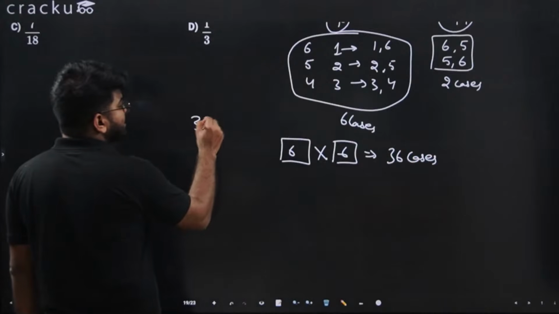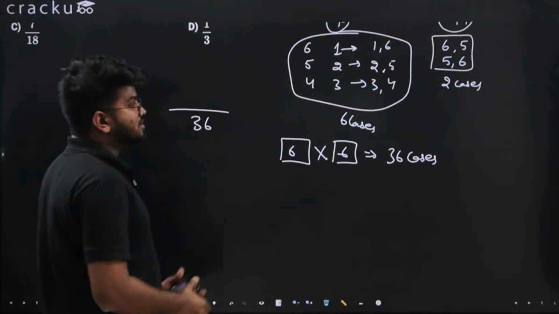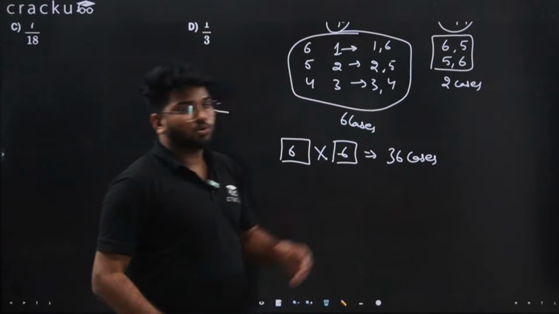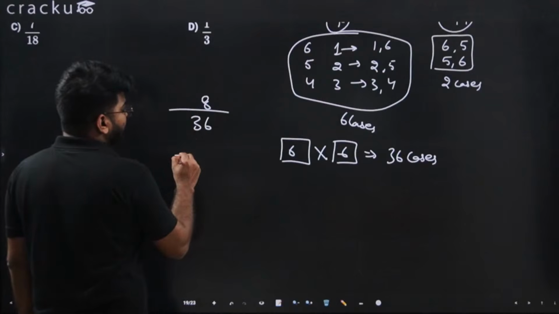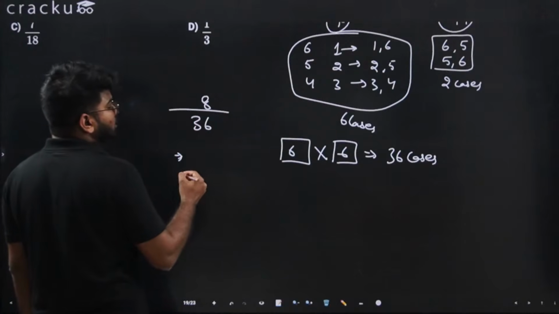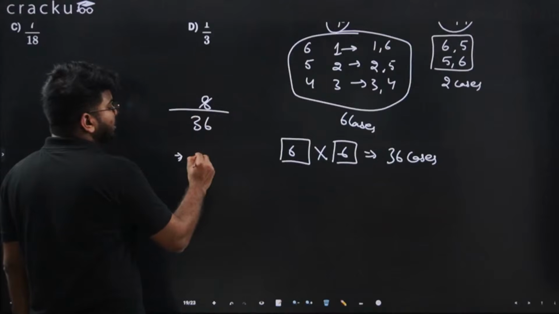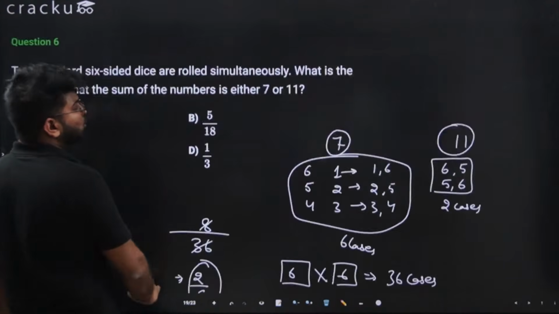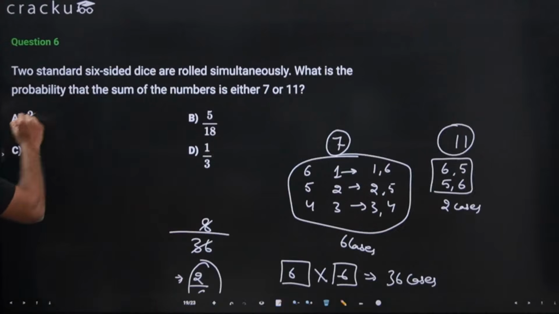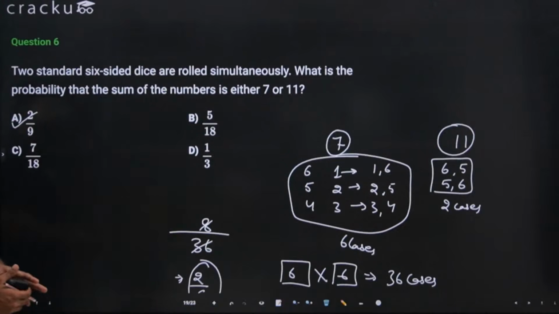Out of those 36 cases, our favorable cases are these 6 and these 2, which is 6 plus 2, 8 cases. If we divide by 4 in the numerator and denominator, this will be 2 and this will be 9. So the probability is 2 by 9, which is option A. Slightly on the easier side.